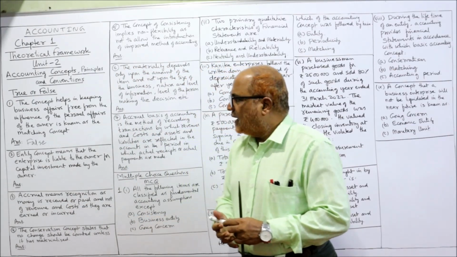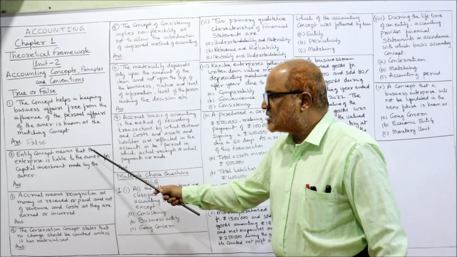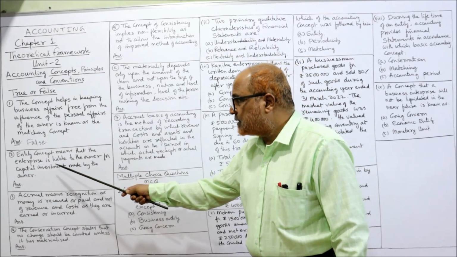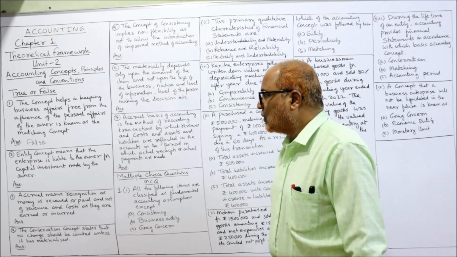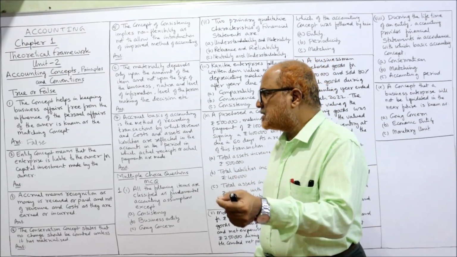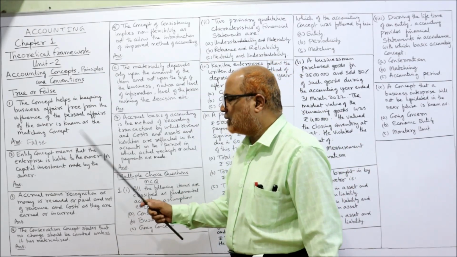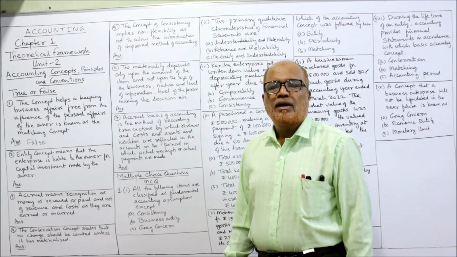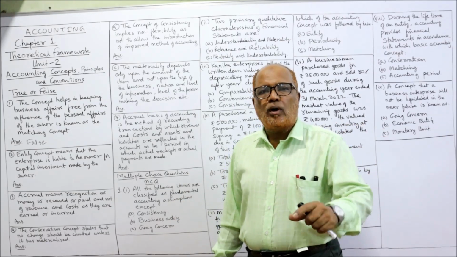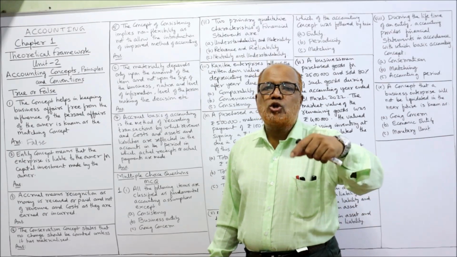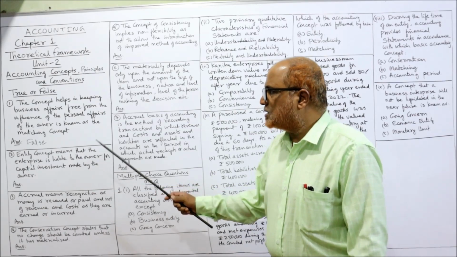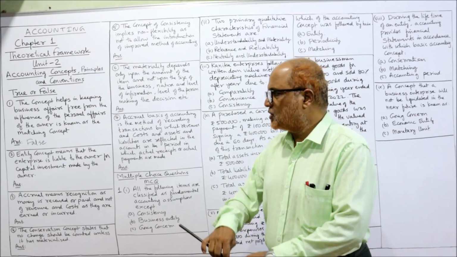Now, second one, entity concept. Entity concept means that the enterprise is liable to the owner for the capital investment made by the owner. So, entity concept says that the enterprise is liable to the owner for the capital investment made by the owner. Yes, of course, the business is using the capital contributed by the owner. And whatever profit is there, that profit should be given to the owner. So entity concept is correct. True.